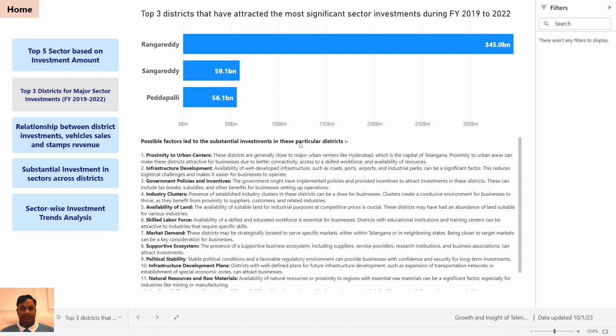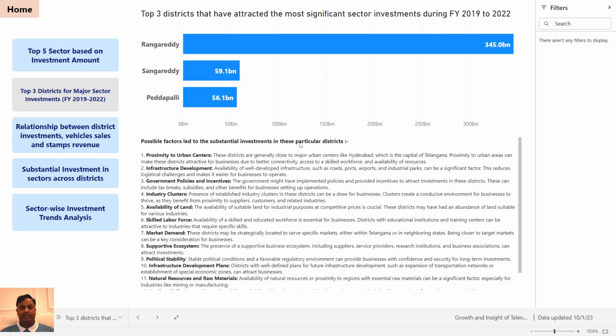And due to proximity, urban areas can make this district attractive for business due to better connectivity, access to a skilled workforce, and availability of resources, right? Second factor can be availability of well developed infrastructure such as roads, airports, industrial parks.